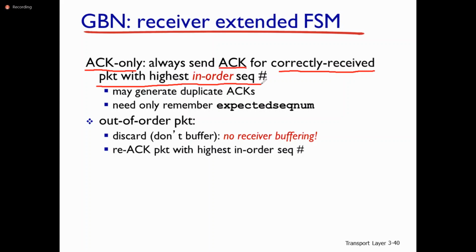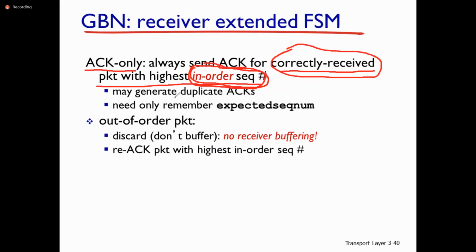That means all the packets up to sequence number 10 are received correctly. That is very important: highest in-order sequence number. Keep it in mind, we'll see this scenario.